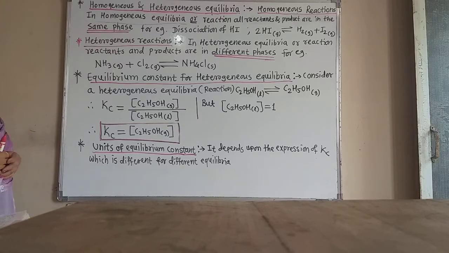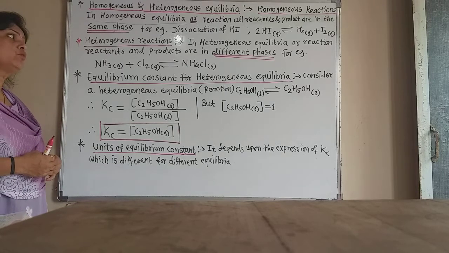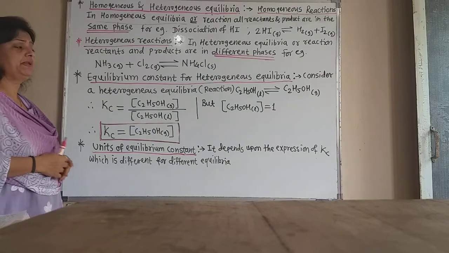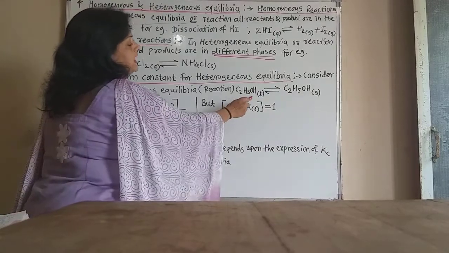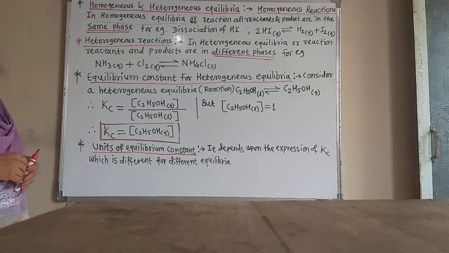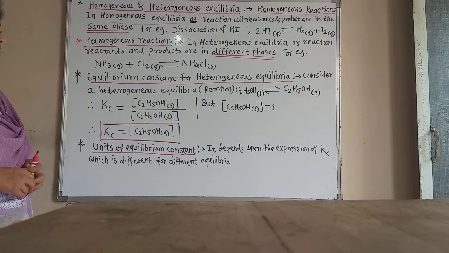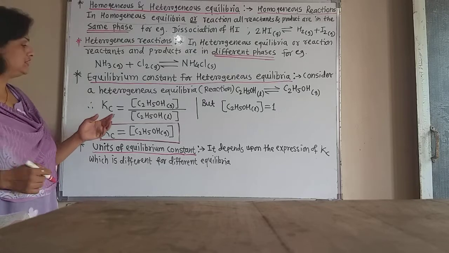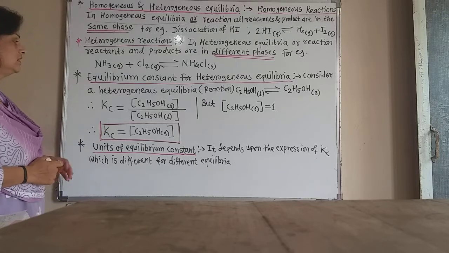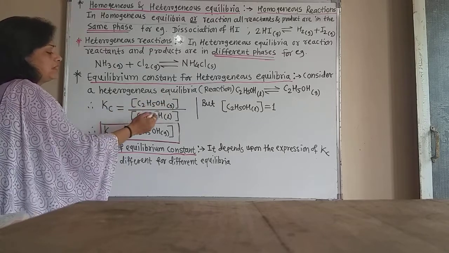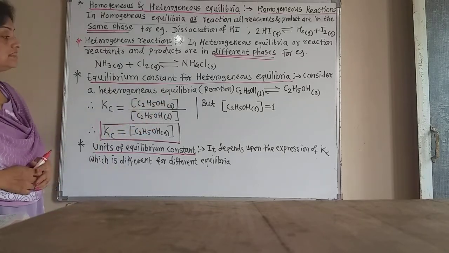Now let us learn about the equilibrium constant for heterogeneous equilibria. Consider the heterogeneous equilibria in which ethanol, which is in the liquid form, changes into the gaseous form after vaporization. So Kc is given, using the law of mass action, as Kc is equal to the concentration of the product divided by the concentration of the reactants.